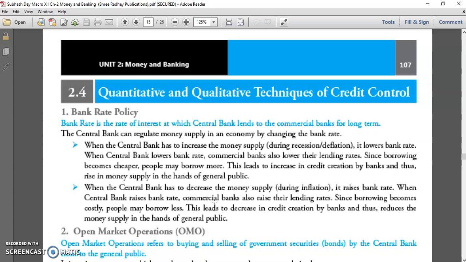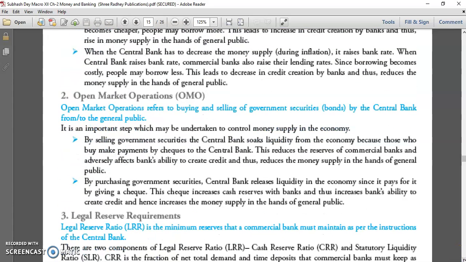Or vice versa. When the bank knows there is inflation in the market, meaning high demand is there and prices are going up, RBI enters to decrease the prices. For that, money supply should be decreased. So that's why RBI raises the bank rate. I hope you understood.